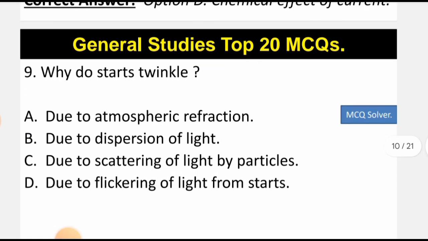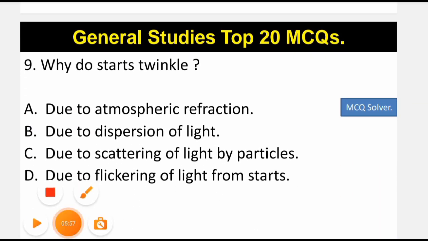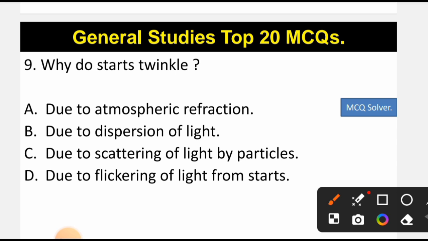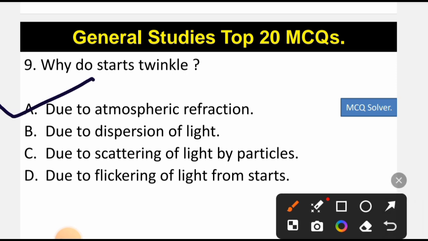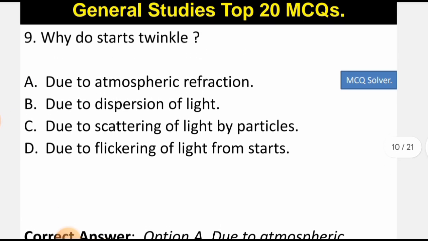Now let's move to question number 9. Why do stars twinkle? If you have read the NCERT, you will be able to answer this question, and it is asked in various competitive exams. The reason why the stars twinkle is atmospheric refraction. So the correct option is option A, that is due to atmospheric refraction.